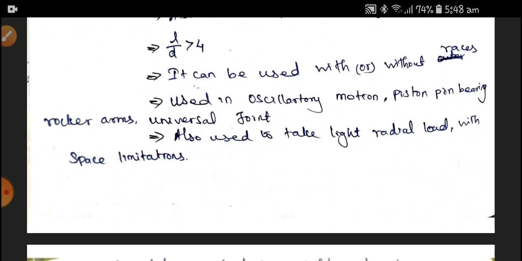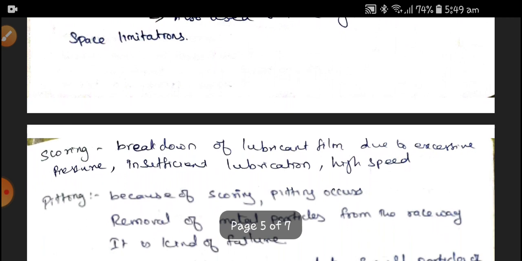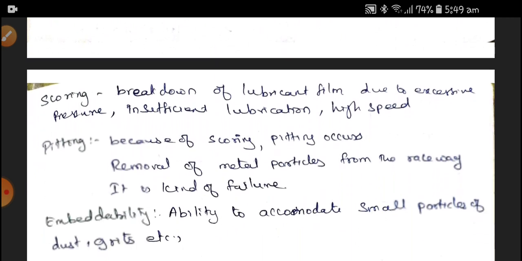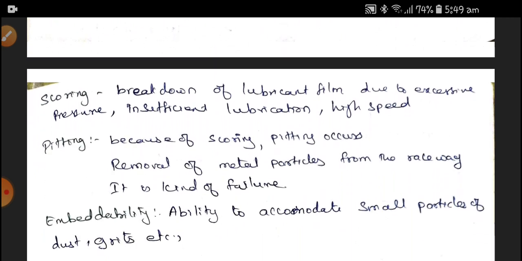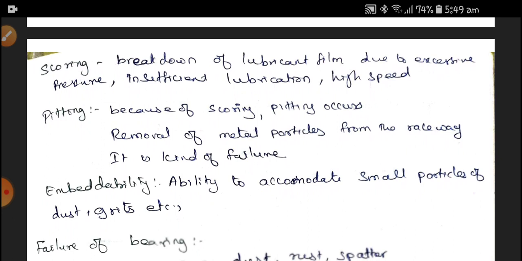Next, we are going to discuss bearing life factors. First one is scoring. Scoring means breakdown of a lubricating film due to excessive pressure or insufficient lubrication at high speed.